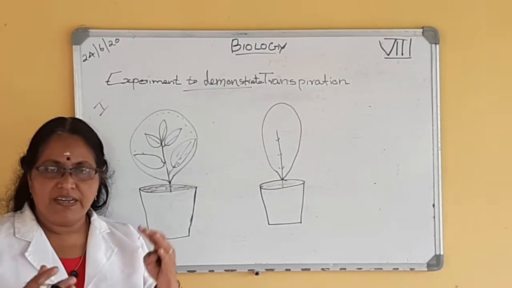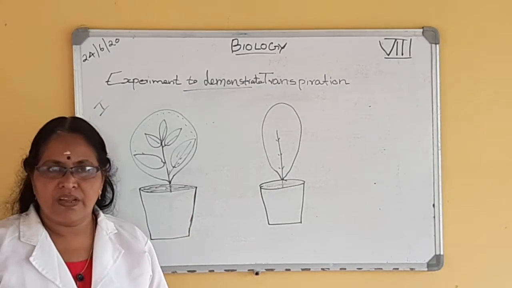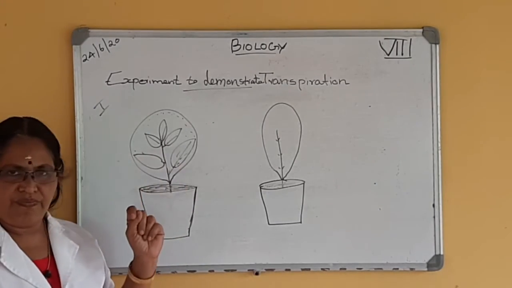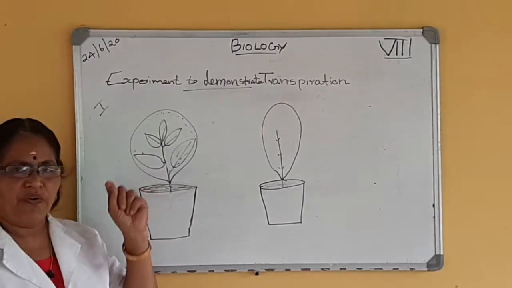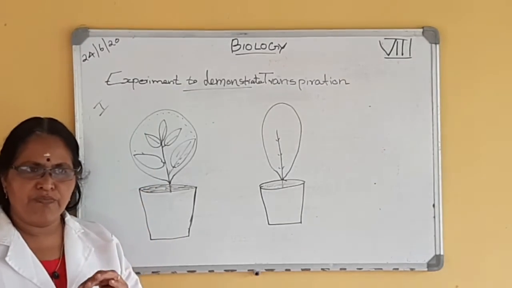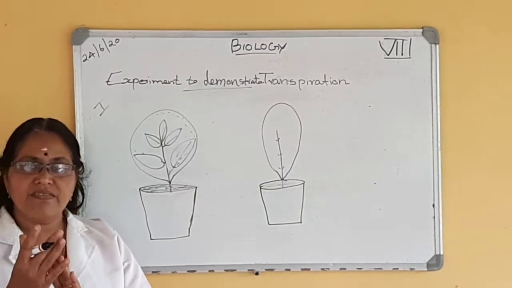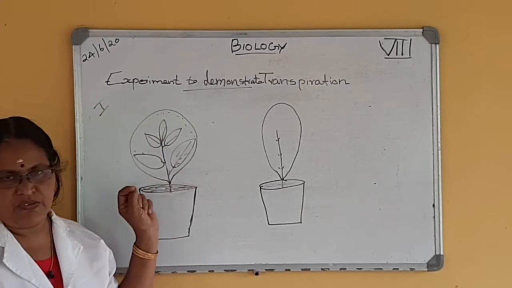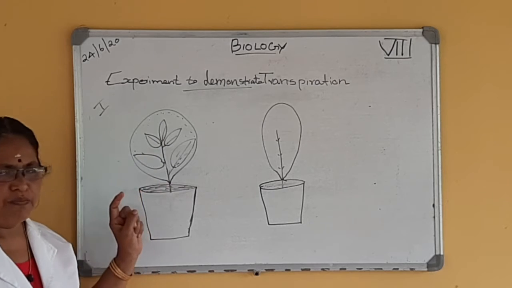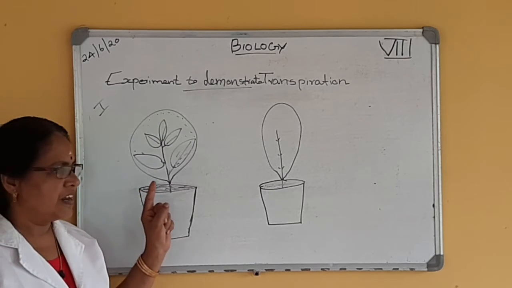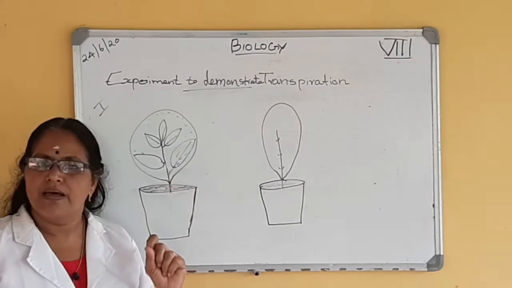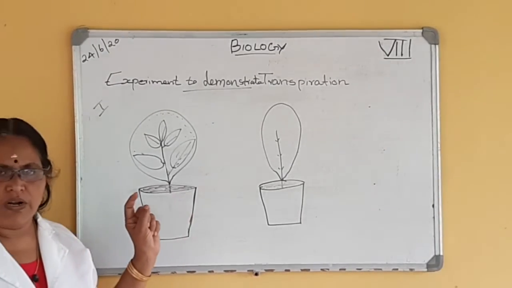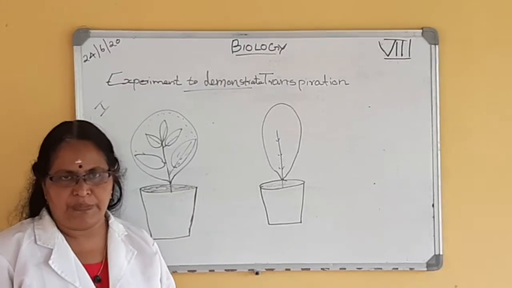From where do these water drops come? It is not from anywhere else, only from the leaves. These leaves give out water vapor, and that water vapor condenses on the inner surface of the polythene bag and forms water droplets. So this experiment proved that transpiration takes place from the plant. The aerial parts of the plant give out water in the form of vapor.